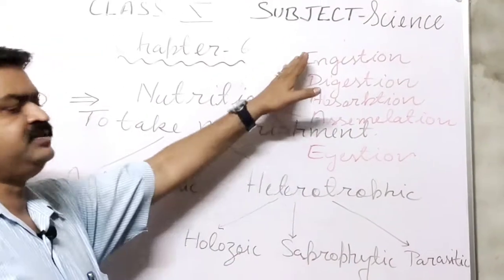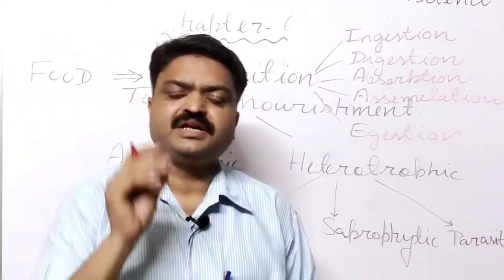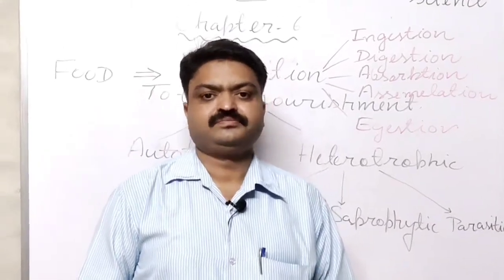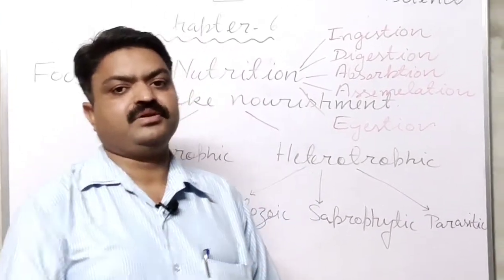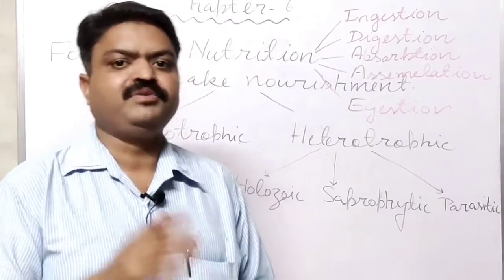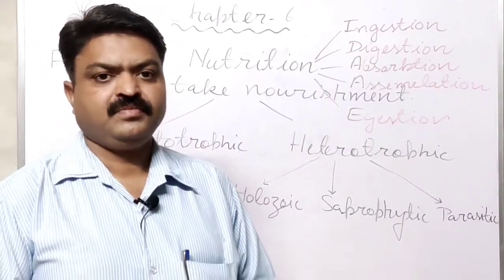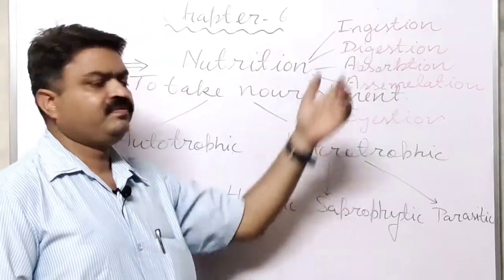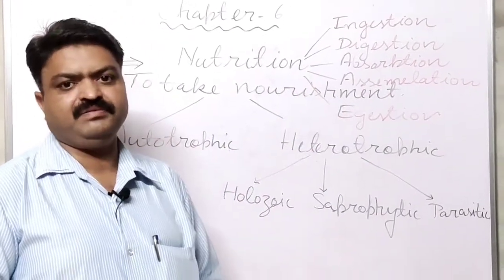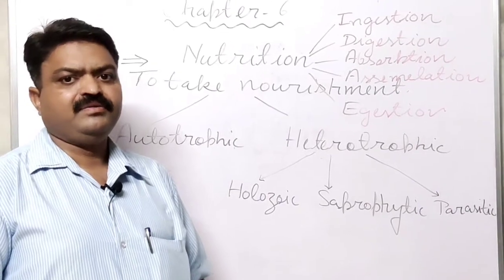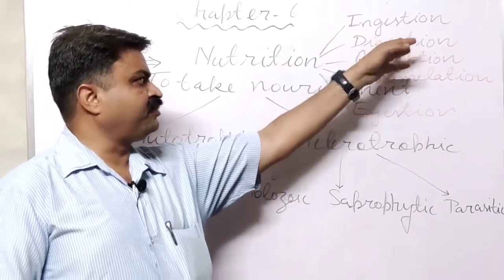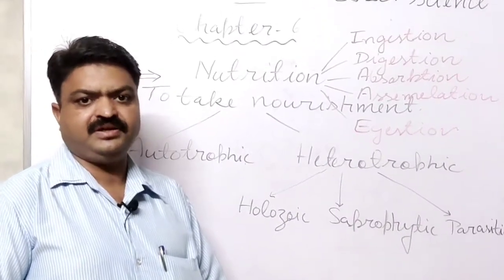Now first, ingestion. It is the step of nutrition, student, in which food is taken by the living organism with the help of different organs, like we take food via our buccal cavity. After intake, the next process is digestion.